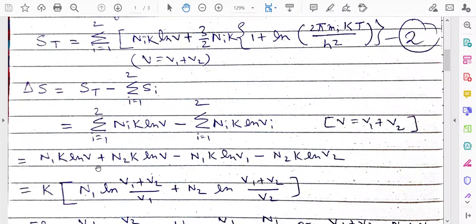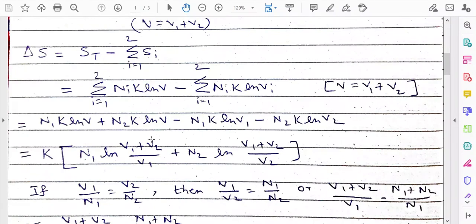So from the first term, it will be N1k ln V plus N2k ln V minus N1k ln V1 minus N2k ln V2. Now by algebraic simplification, you take k common. From the first and third terms, it will be N1 ln, where we write V1 plus V2 instead of V, so (V1 plus V2) by V1, and from the second and fourth terms we will have N2 ln (V1 plus V2) by V2. So this is the expression of the change of entropy, delta S.